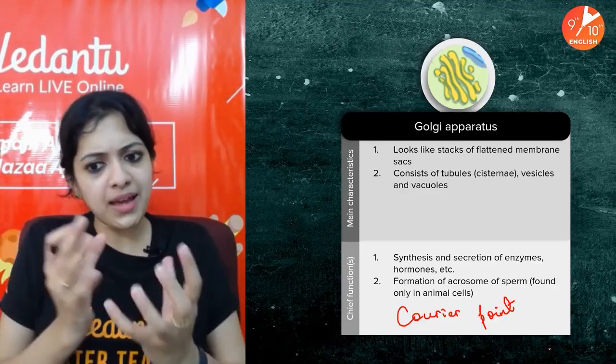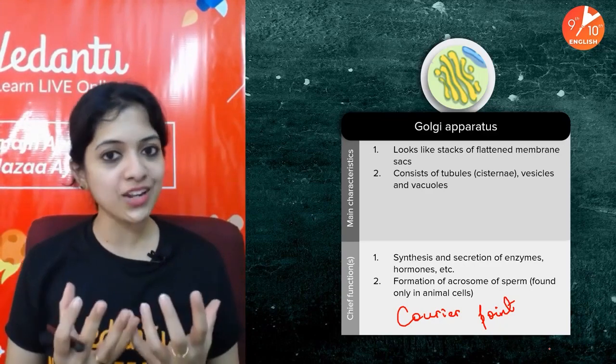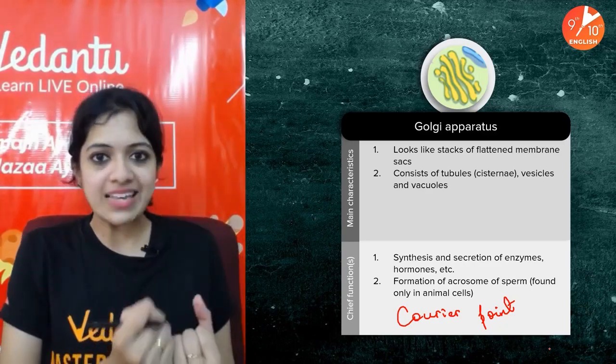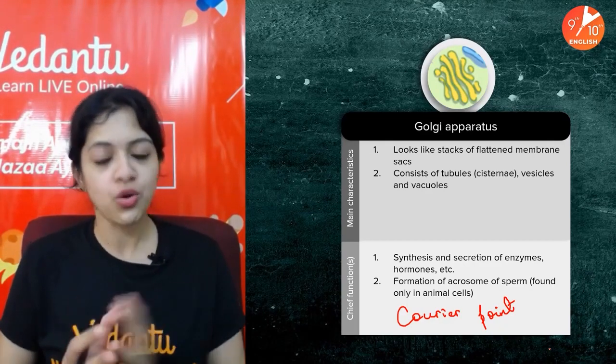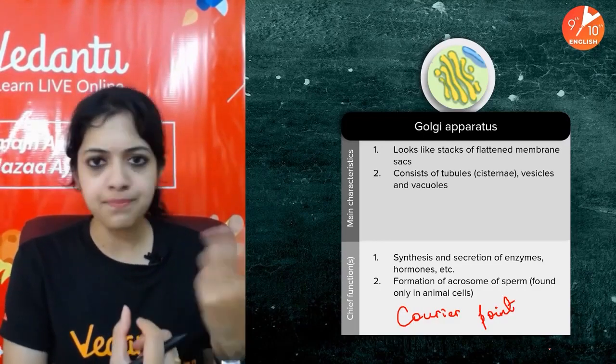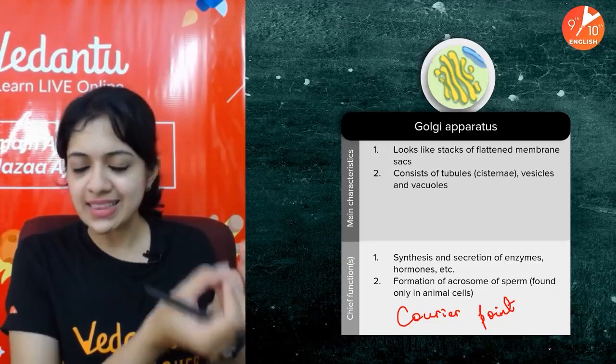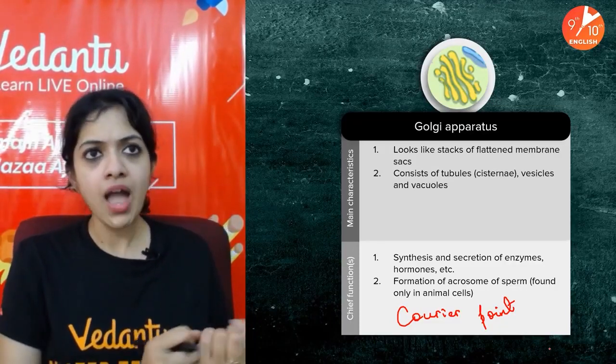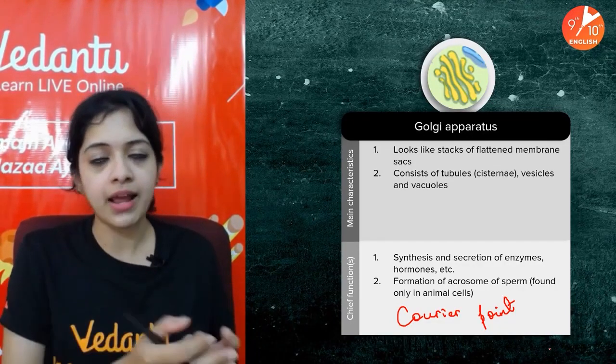Okay, so the Golgi apparatus, just like any other courier point in an office, has a receiving unit, and it has a delivering unit also. The receiving unit receives all of these raw products, like proteins and lipids, which are synthesized in the ER, and maybe the independently lying ribosomes also.